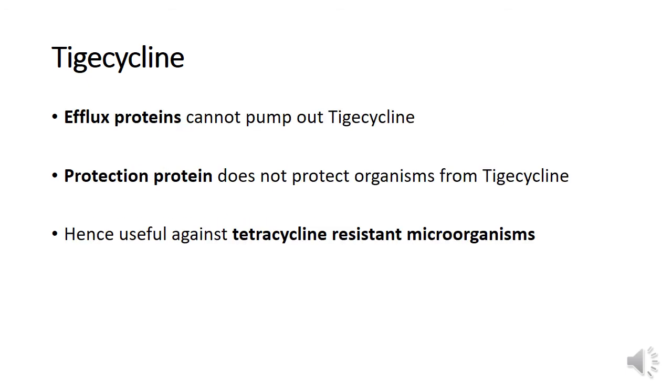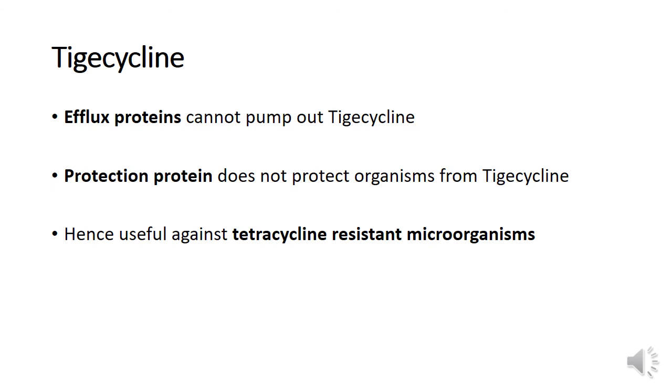Now, why the tetracycline resistant microorganisms are sensitive to tigecycline? This is because the efflux proteins which pump out tetracyclines cannot pump out tigecycline. So tigecycline remains within the microorganisms, and it has the same mechanism of action of tetracycline, that is, it is interfering with bacterial protein synthesis.